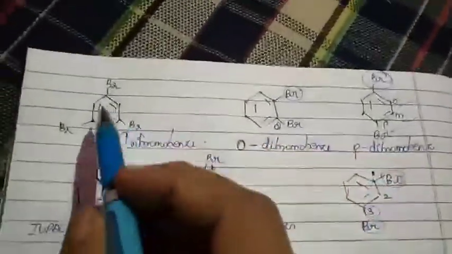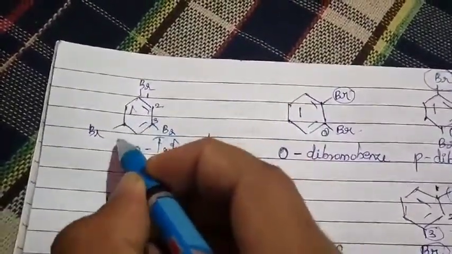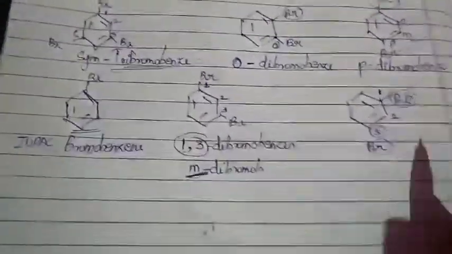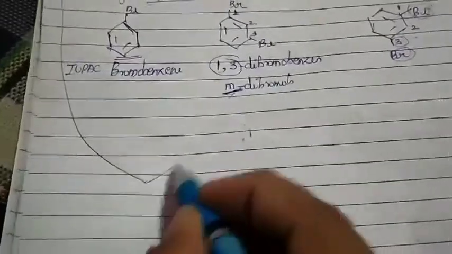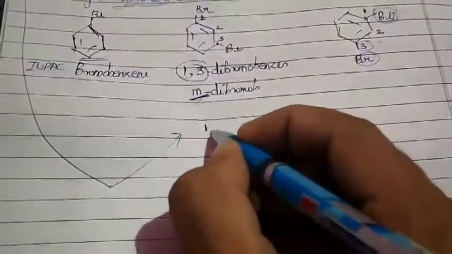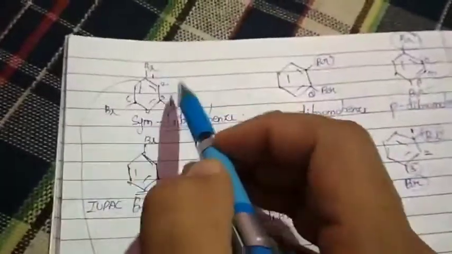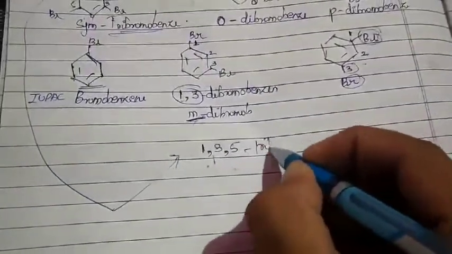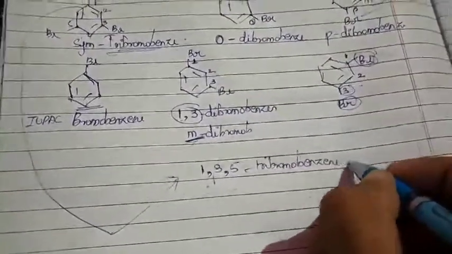So if I take my symmetric tribromobenzene, can you please number it? Yes, this will be my 1, 2, 3, 4, and 5. So what can it be called? Let me write it over here: 1,3,5-tribromobenzene.